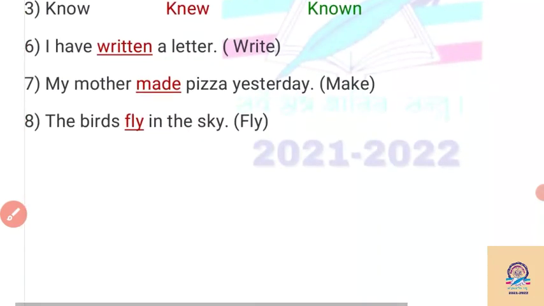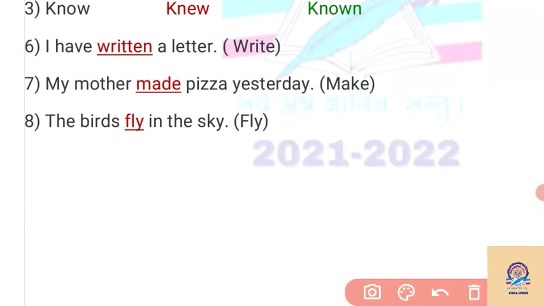Then three blanks are given here. I have blank a letter is given. Write is the present form of the verb given here. So which form of the verb do we have to use here? By seeing "have," we have to write the past participle form of the verb. So we can say that written is our answer, because write is the present form, write changes to wrote in the past form, but here we need the past participle form of the verb. So write changes into written in the past participle form.